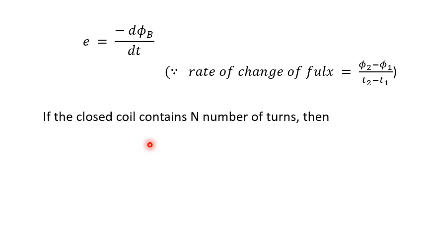Now if the closed coil has n number of turns, due to one turn we are getting this effect. If due to two turns, then it will be doubled. If there are three turns, it will be 3 times. So due to n number of turns, the effect will be n times. So induced EMF E equals minus n into d phi B by dt. So here induced EMF produced in the coil which has n number of turns is equal to minus n into d phi B by dt.